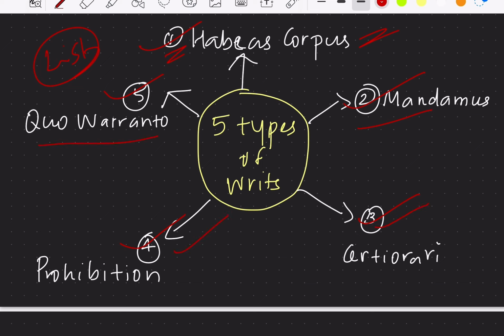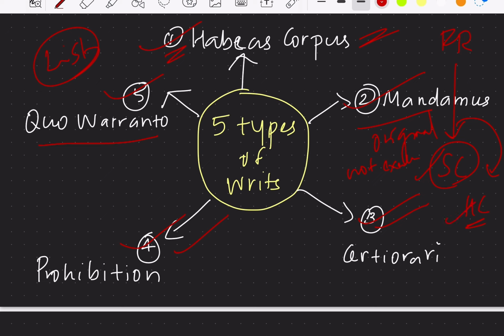So here, very simple: if there is a violation of fundamental rights, you can go directly to the Supreme Court and seek the remedies, right? This is called original jurisdiction, whereas the High Court is also having the powers to issue the writs. Hence this is not exclusive to the Supreme Court, because the High Court also has the powers to issue the writs. The difference has to be noted.